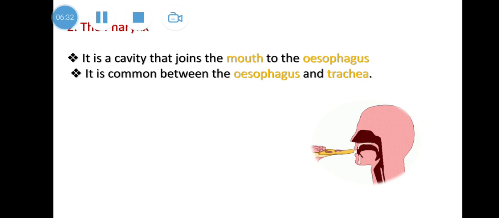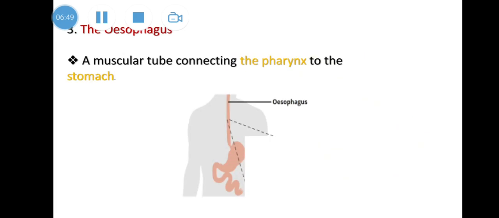So the common cavity joins the mouth and esophagus together. It's a common cavity between the esophagus in the digestive system and the trachea in the respiratory system. Okay, this is a pharynx, and then we can find a wind or air pipe, and we can call it esophagus. It is used to transport or move the food from the pharynx to the organ in the next stage after esophagus, which is the stomach.